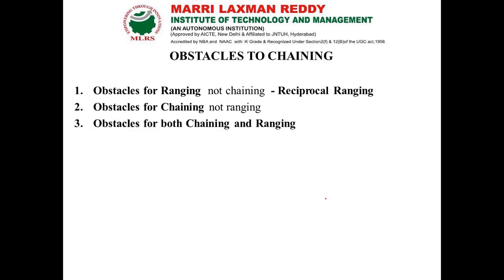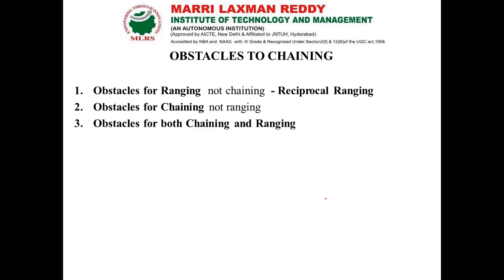So next topic, obstacles to chaining. So what are all the obstacles? Okay, now there are three common obstacles we are facing in our chaining process. Okay, now one is obstacles for ranging but not for chaining, which means we are having a baseline AB. So in between that we have some mountains or some peaks. Okay, now so we cannot run our ranging process in between that mountain.